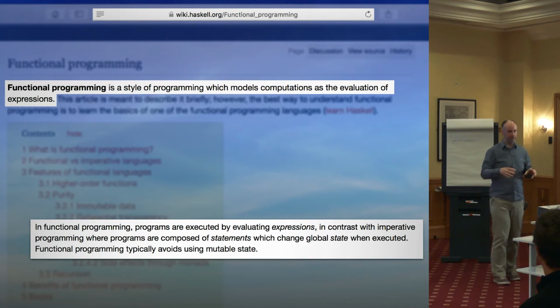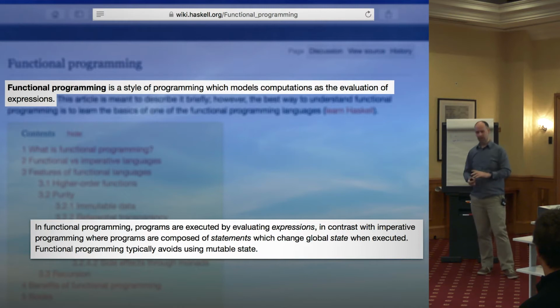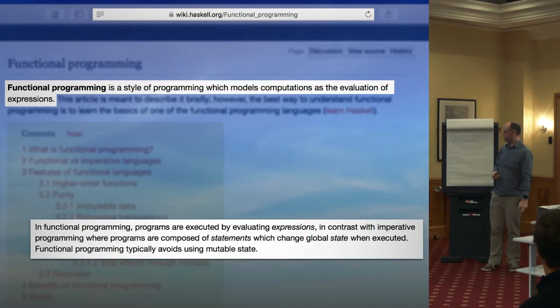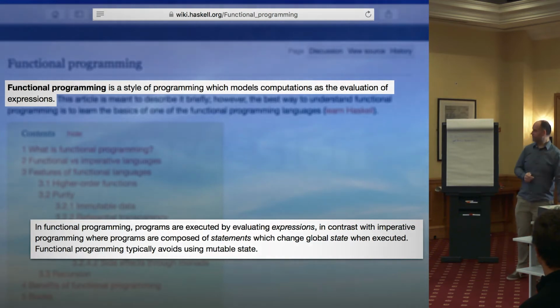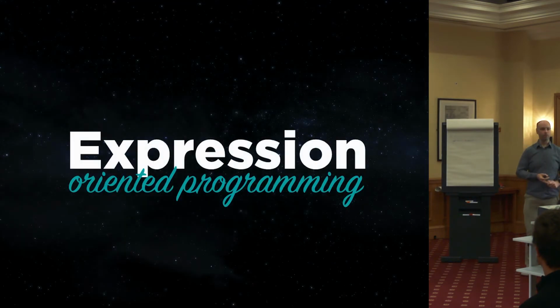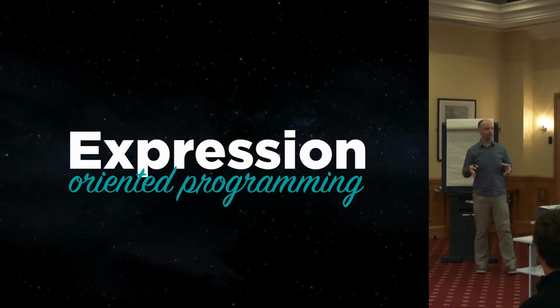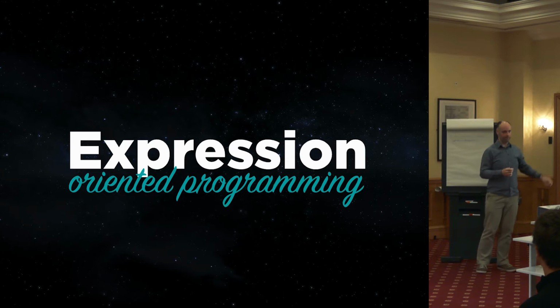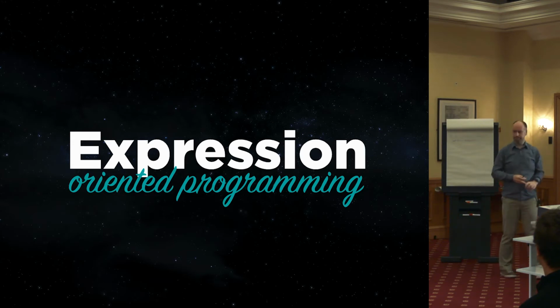Mutable state and side effects are often used interchangeably. They're not completely interchangeable, but to a first approximation, that's the case. So I might switch between those two terms. But let's get back to expressions and statements. This first section I've called expression-oriented programming, which I think might be a useful reframing of what functional programming is, to get us away from some of the things we might have been thinking about.